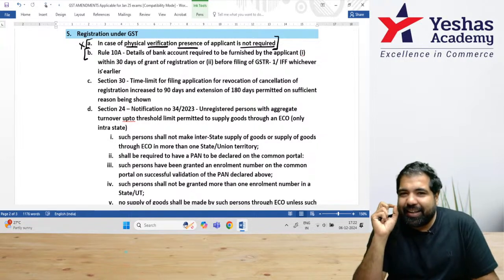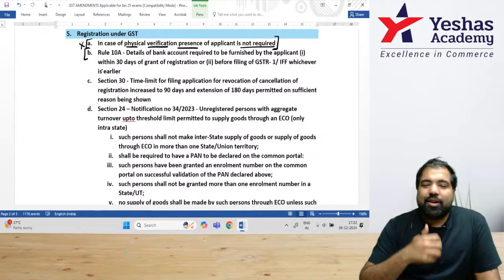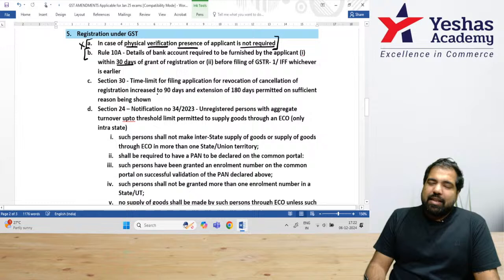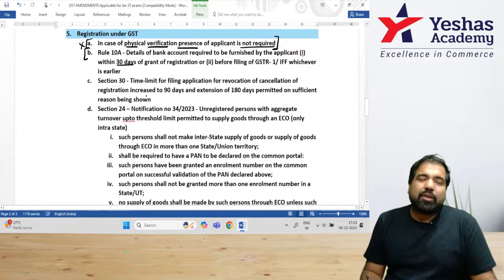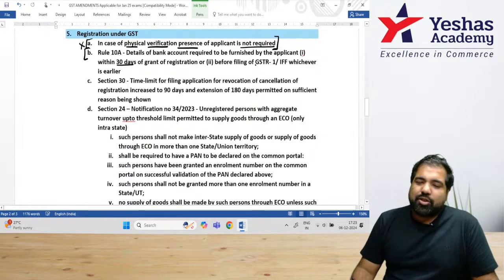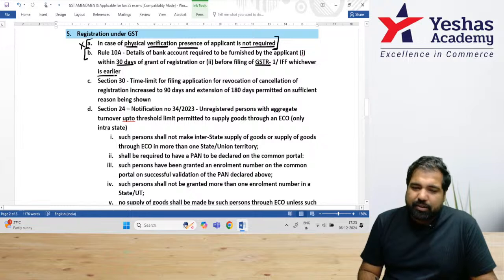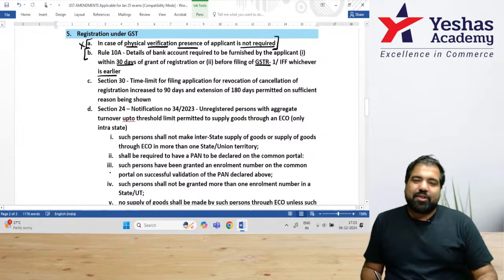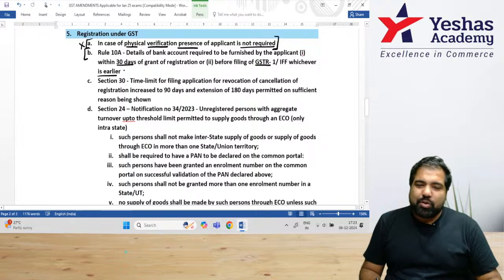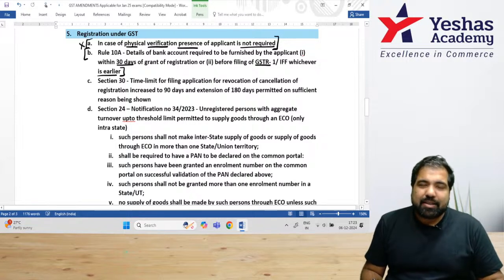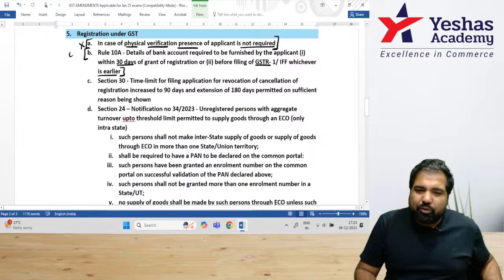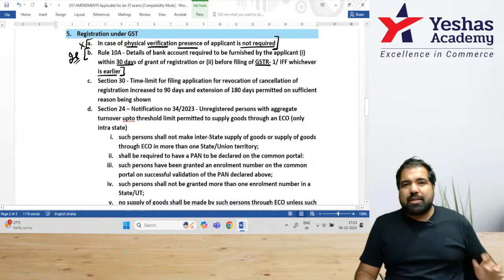Now that, guys, 10A has suddenly found a new change. That 45 days has been reduced to 30 days. They say that bank details have to be filed within 30 days or before you file your GSTR1, whichever is earlier. Basically, they've reduced the number of days. They want your bank details faster now. And if you don't submit your bank details, they may suspend or cancel your registration. That's an important change. I have a feeling this can be asked in the exam somewhere or the other through an MCQ.